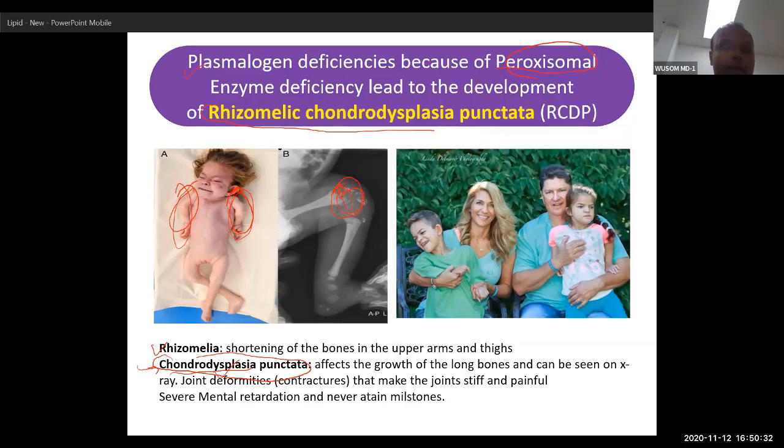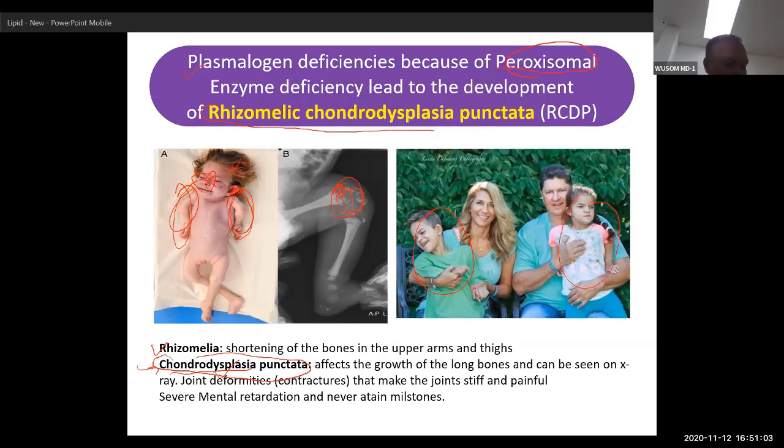It is present in the brain also. This plasmalogen is part of the brain also, so there is severe mental retardation. The middle face is also formed by endochondral ossification. That is why there is middle face hypoplasia. And these are the few cases which have more survival. These are the survivors of this rhizomelic chondrodysplasia punctata.